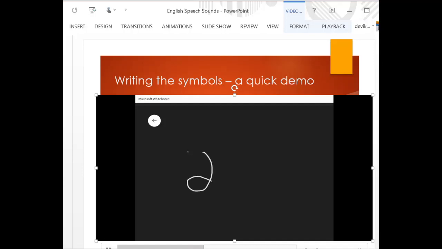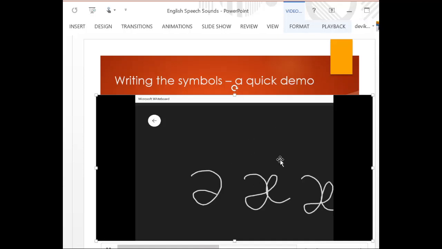Then inverted E. No, sorry. The schwa sound is inverted E. Simple. Inverted E. How do you write it? See, it's a combination of inverted E and normal E. You can write it with a single stroke in this manner. Alright?